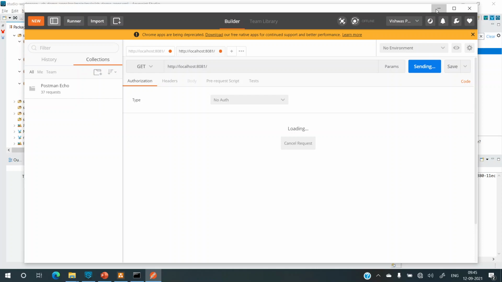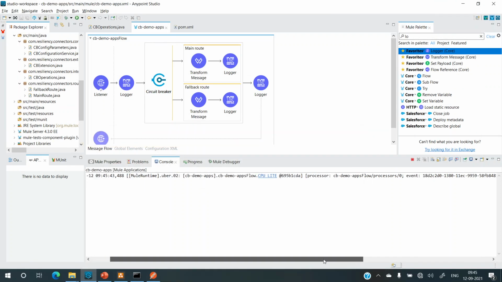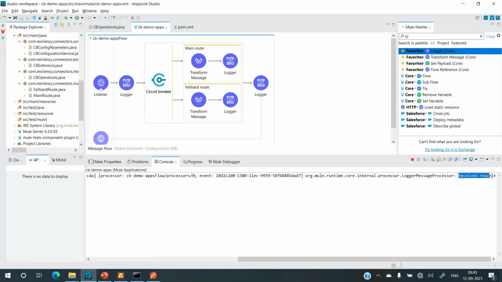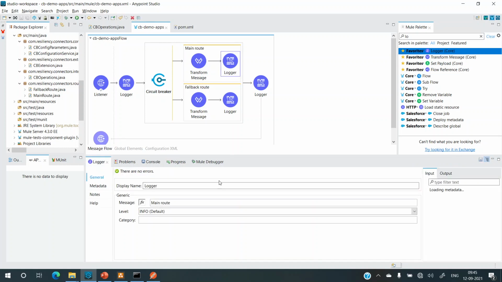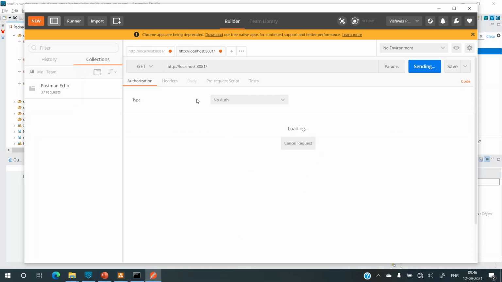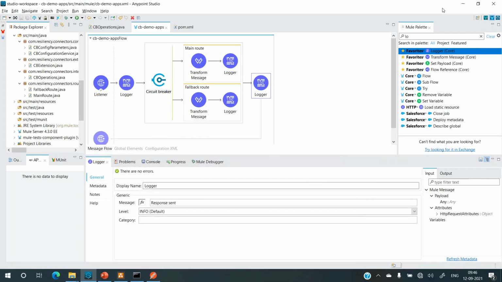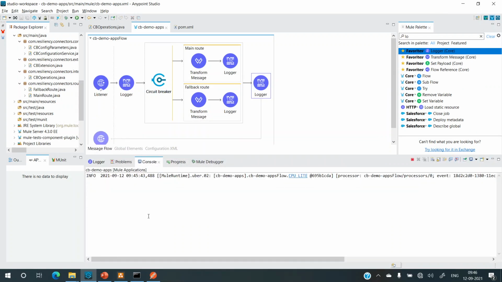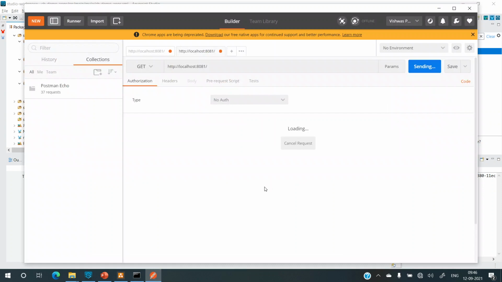So it's sending the request, and if we see, the first log has been printed, received request, but after that nothing's printed, either main route or the fallback route, or even the response sent is not printed, and the request is still in progress. So we haven't received any response yet. And the reason behind this is that this will continue forever. There's no end to it unless and until the runtime stops. And this will obviously get timed out, the Postman request.